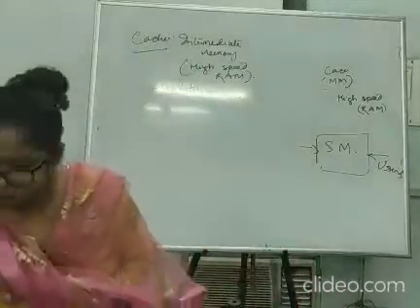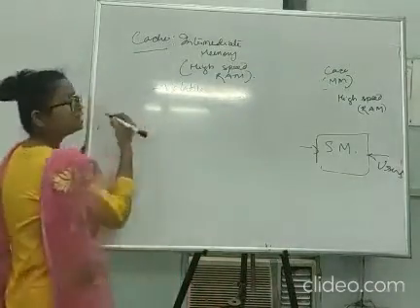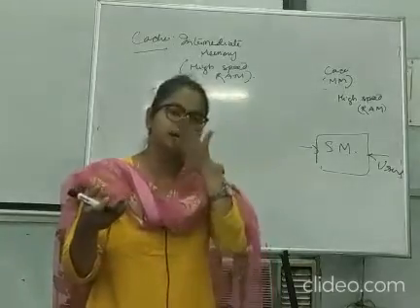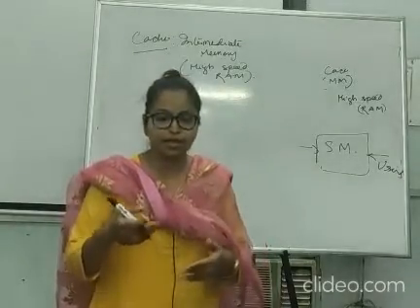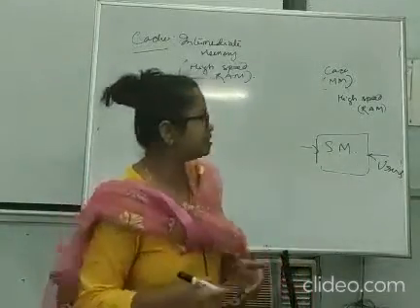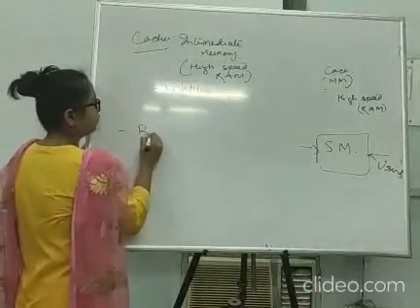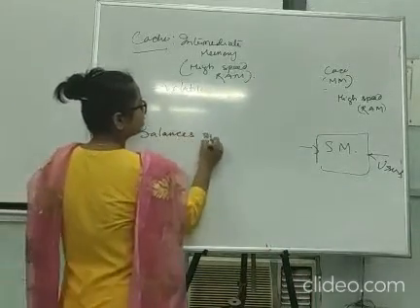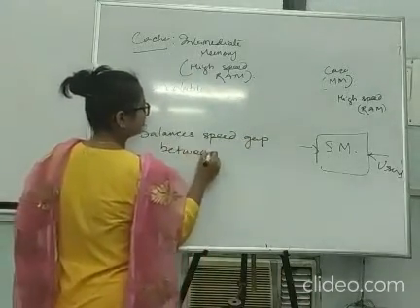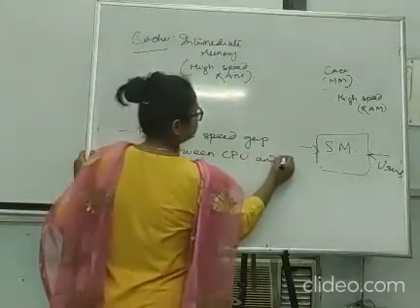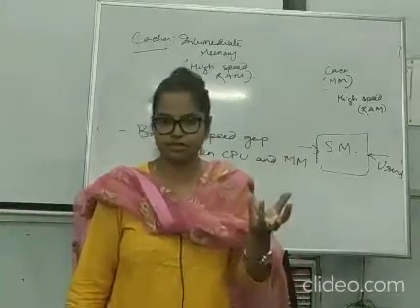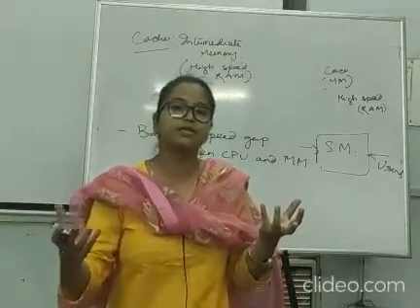Now, cache does a major improvement. Because of cache, there is a major improvement in efficiency, or we can say the accessing of data becomes much faster. Why? Because it balances the speed gap between CPU and main memory. Okay. CPU is very fast, we know. Now main memory is a bit slower.